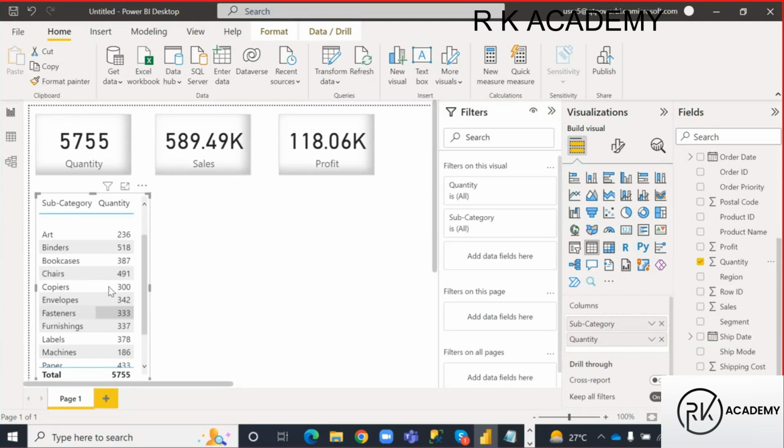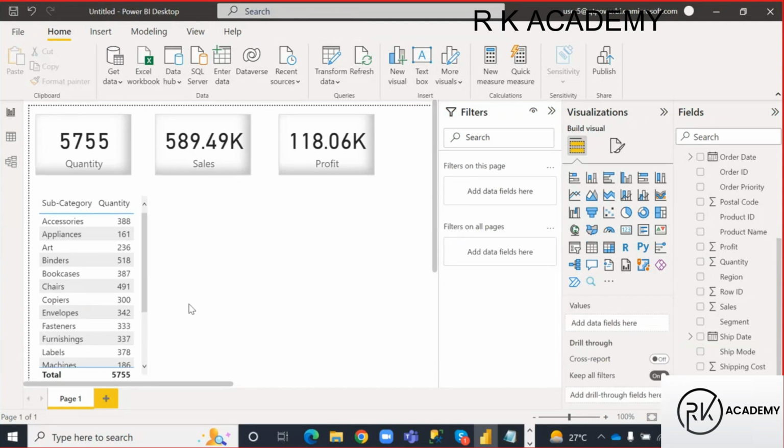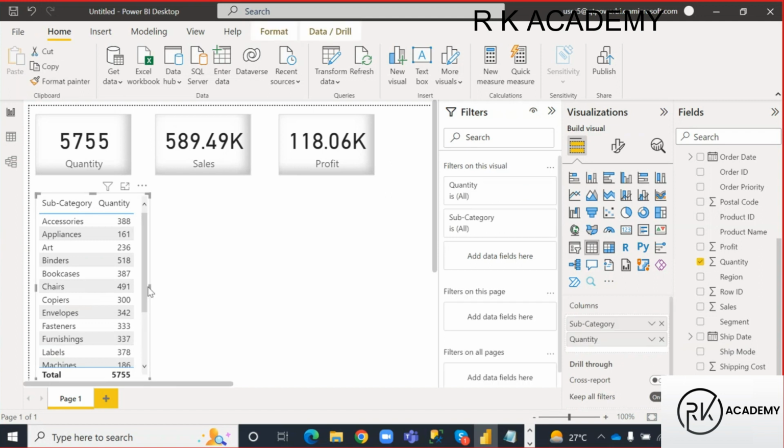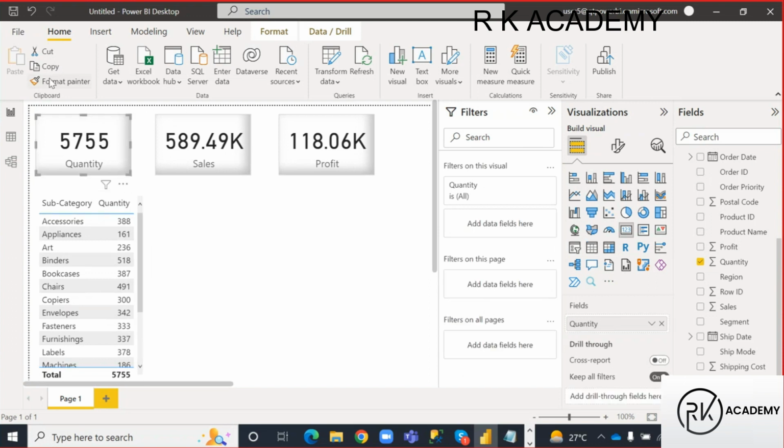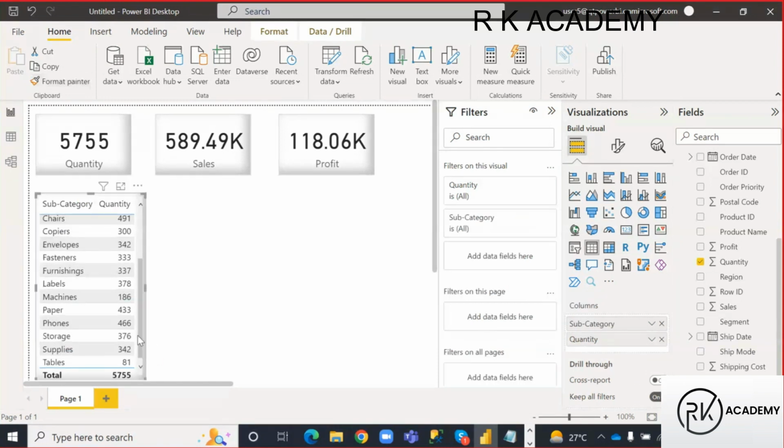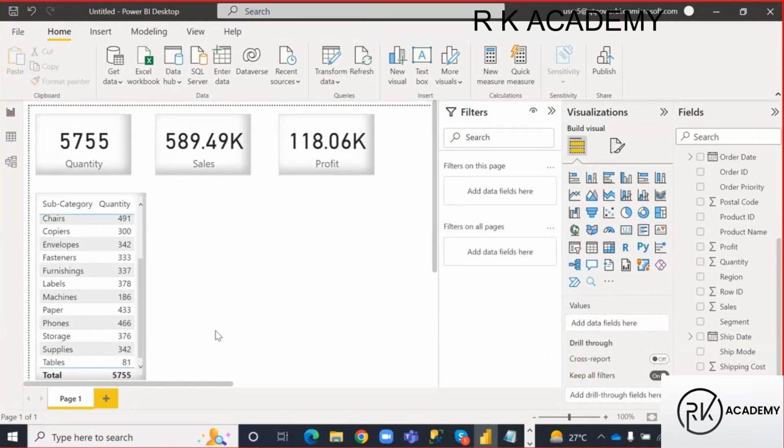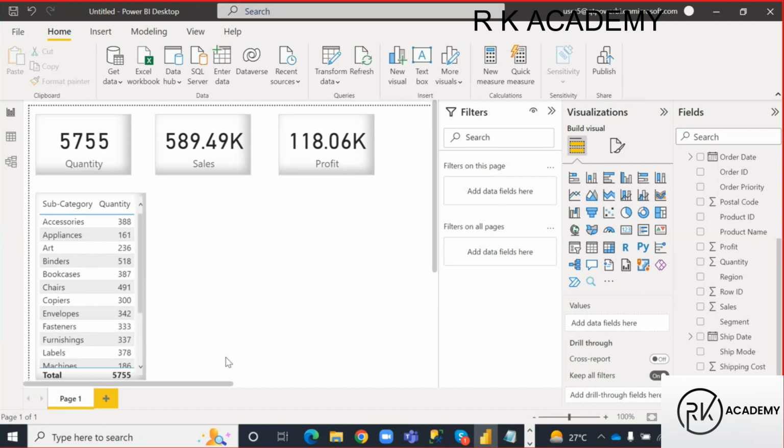Let me format this visual like the previous ones. How can I format this visual? Just go to the first visual, copy format painter, and apply it to this visual, guys. Right. So border and background and shadow are added to this visual also. Let me go a little bit up, right?